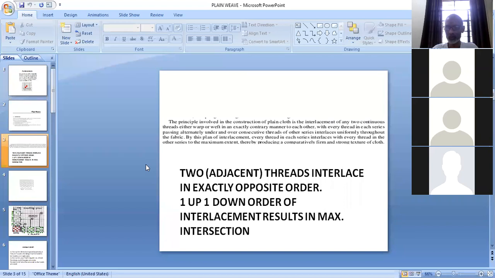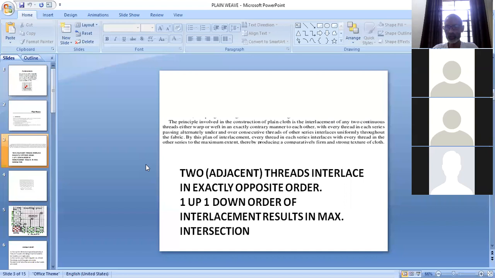Basically, to answer this question, you have to cover 2 points. One is alternate order, that is 1 up, 1 down order. This results in maximum number of intersections. And another is 2 adjacent, neighboring threads interlacing in exactly opposite manner, where in the first thread warp is up, in the second thread weft is up. In the first thread weft is up, in the next, second thread warp is up.